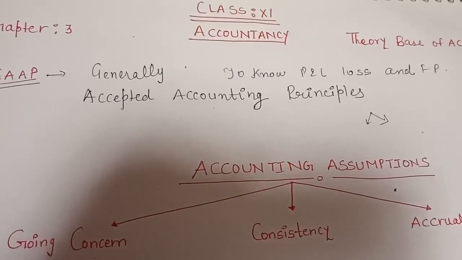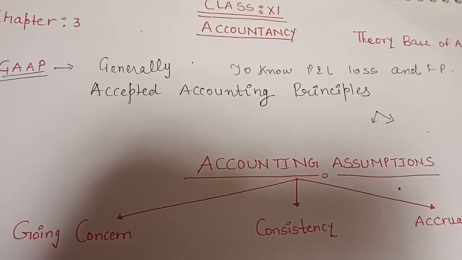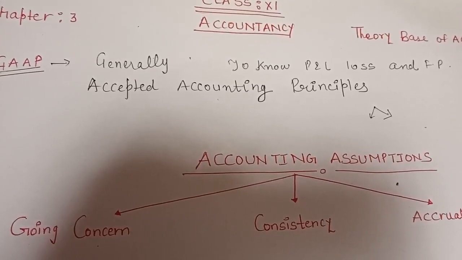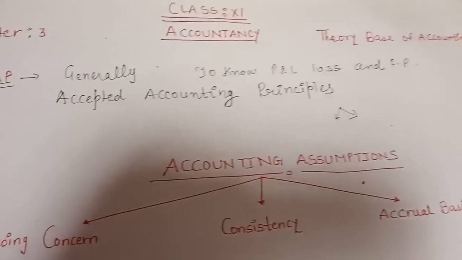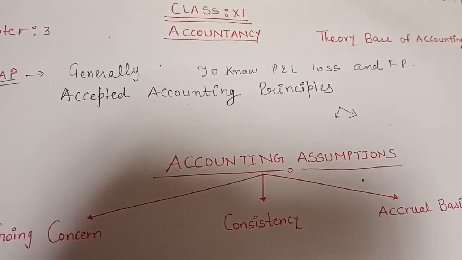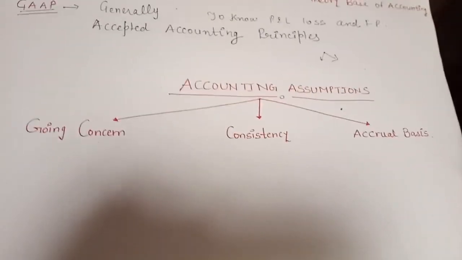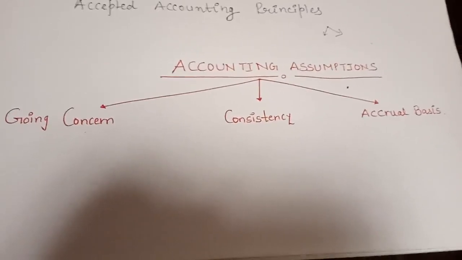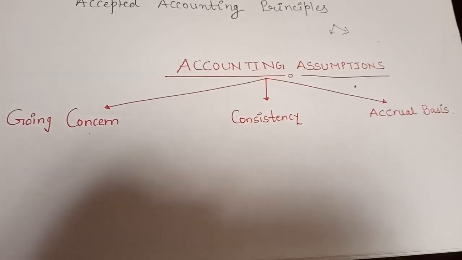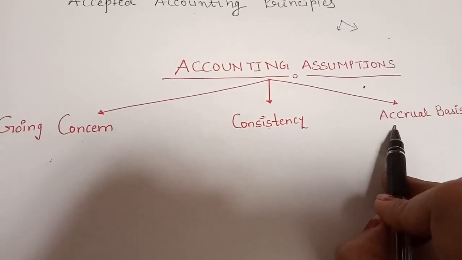So that's why we call these generally accepted accounting principles, means these rules or guidelines adopted for recording of business transactions. बिजनेस ट्रांजेक्शन्स को रिकॉर्ड करने के लिए इन प्रिंसिपल्स को और इन अजम्पशंस को यूज़ करना होता है. So now we will start from accounting assumptions. There are 3 assumptions: going concern, consistency and accrual basis. How many assumptions? Going concern, consistency and accrual basis.